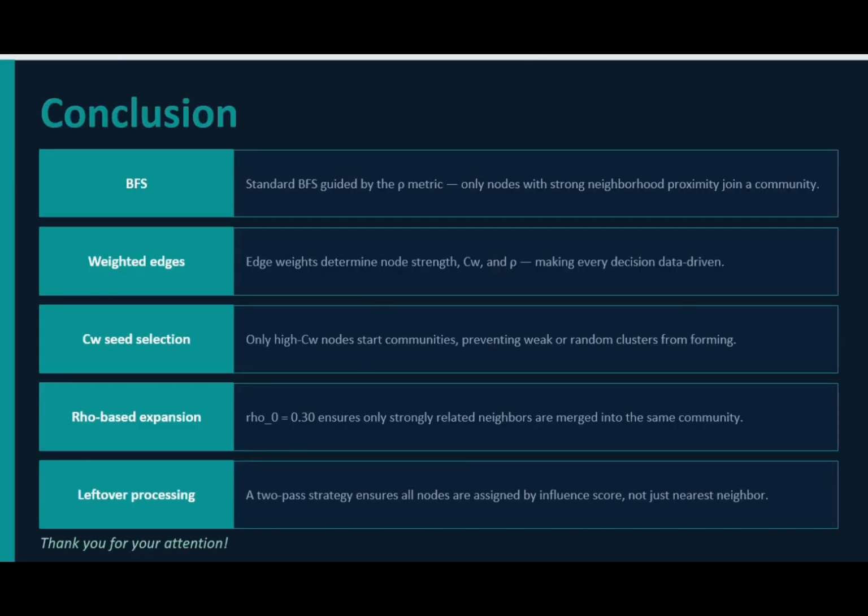And last, for the conclusion, our system relies on five key pillars: BFS proximity, data-driven weightage, smart CW seed selection, a strict row 0.30 expansion threshold, and an influence-based leftover strategy.